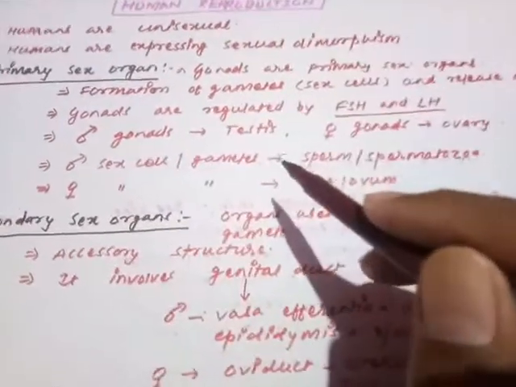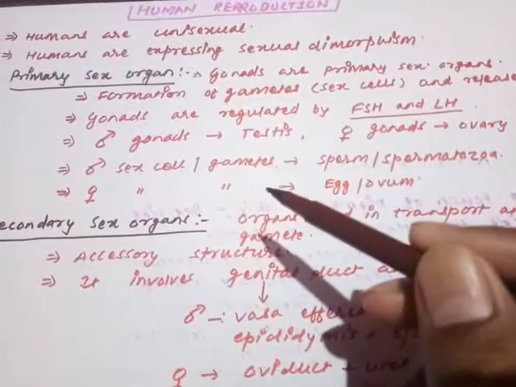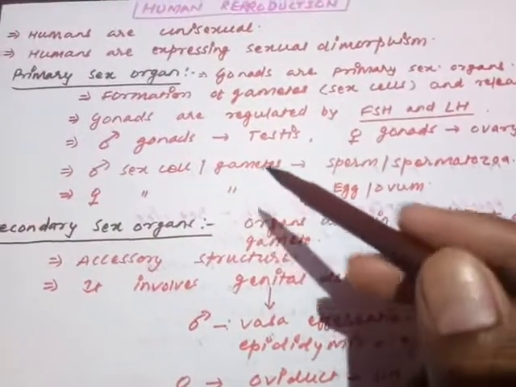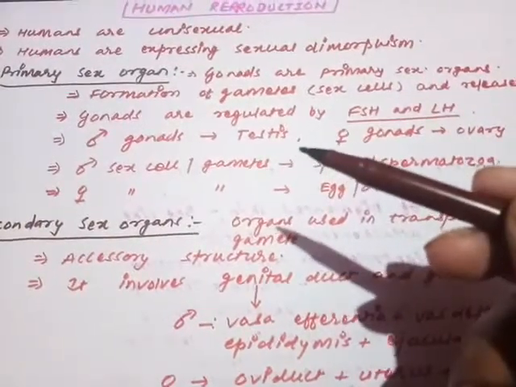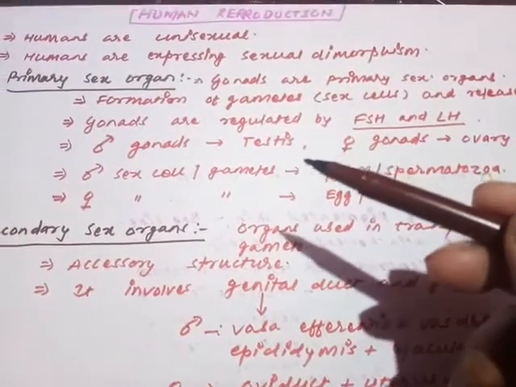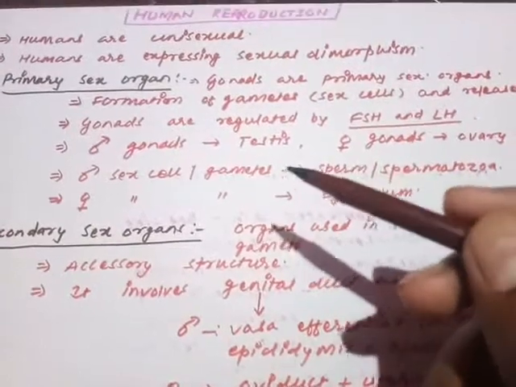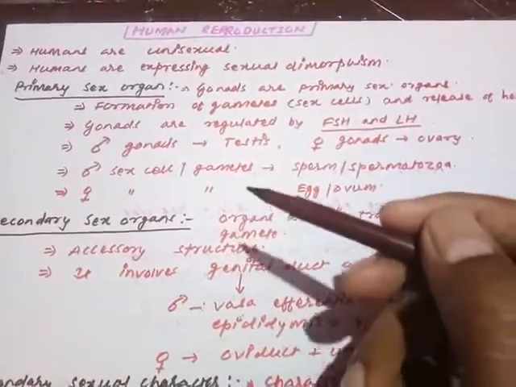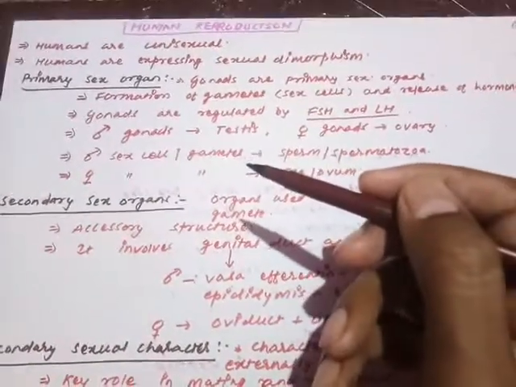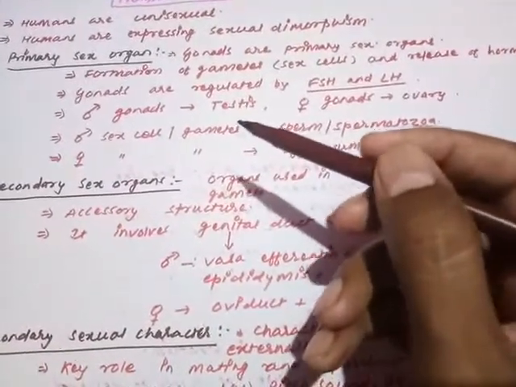Now moving on to the next, I am just going to discuss very basic things today from human reproduction. Now the primary sex organ, my dear students: again and again we will use the words primary sex organ and secondary sex organ. So before moving into the chapter, we must have an idea about the primary sex organ and secondary sex organ. These basic terms we must remember and have cleared.